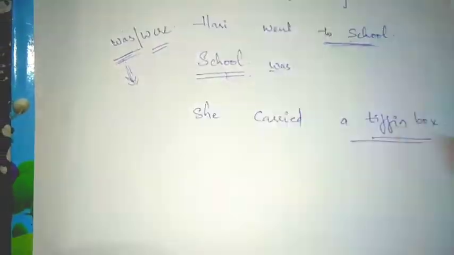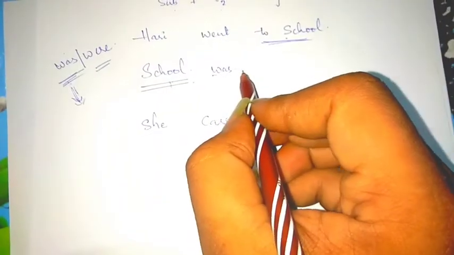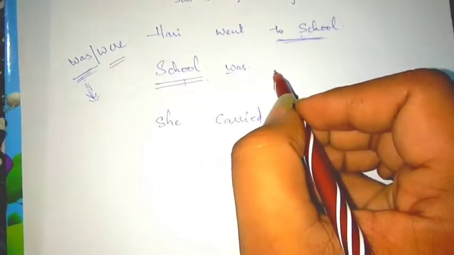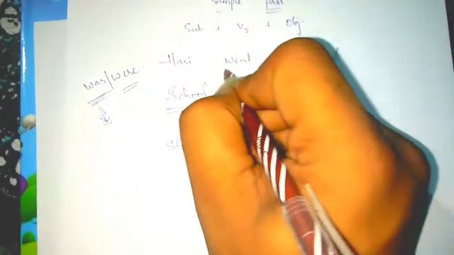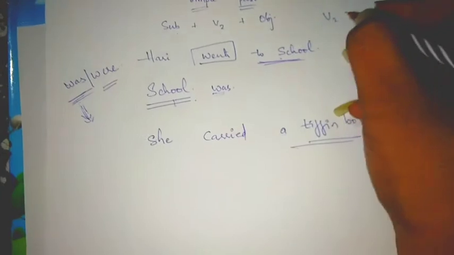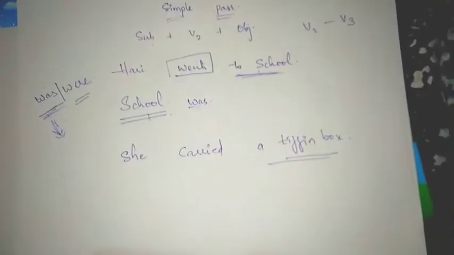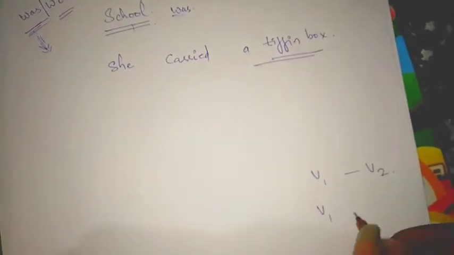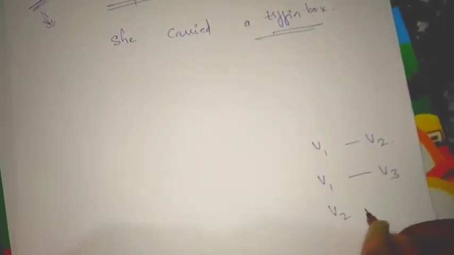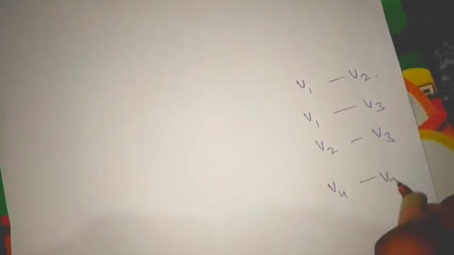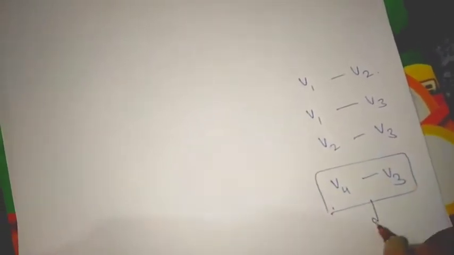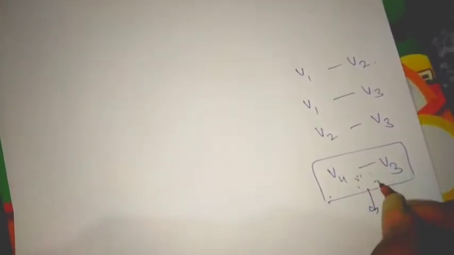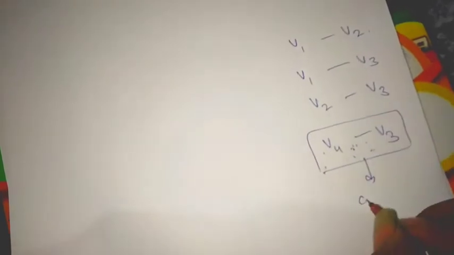School was. And next, you just have to convert your main verb. What is our main verb? Main verb is v2. Transferring v2 to v3 is very easy. See here, transferring v1 to v2, v1 to v3, v2 to v3 is easy, but transferring v4 to v3 is different. We will see how to change v4 to v3 in continuous tenses.